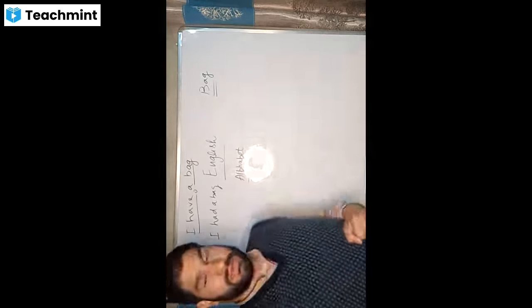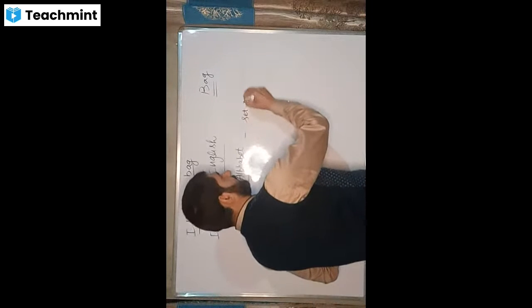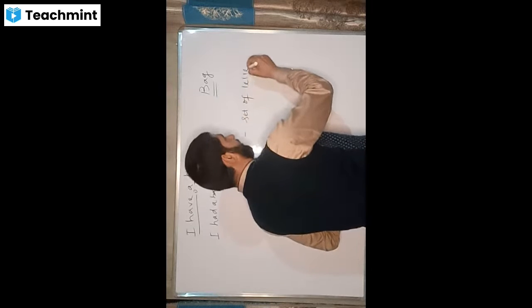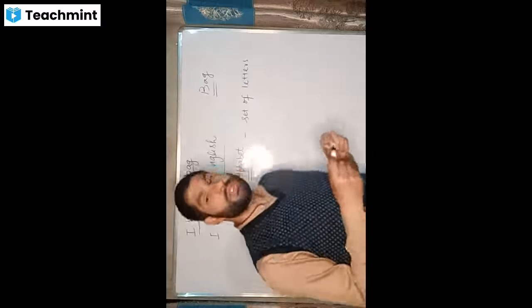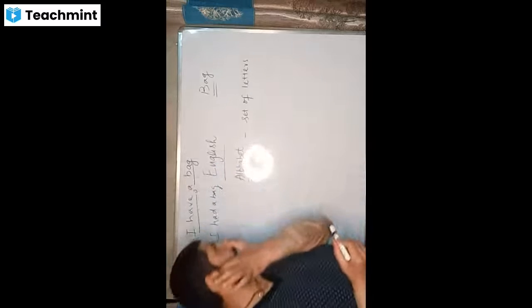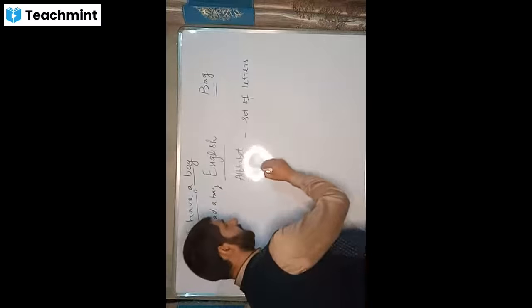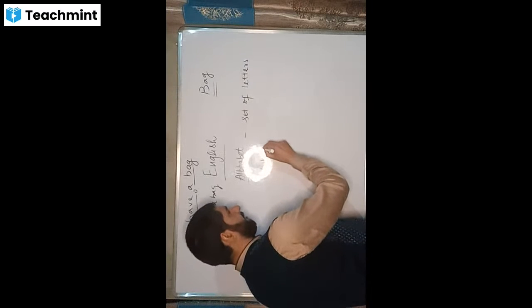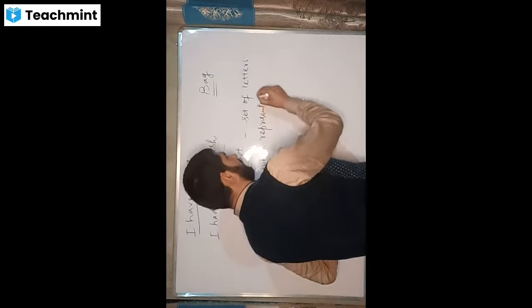And what is an alphabet? It is a set of letters. A set of letters is called alphabet. And why do we need alphabet? Alphabet, the set of letters, these are actually the symbols which represent the words.